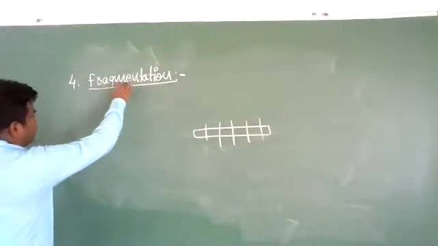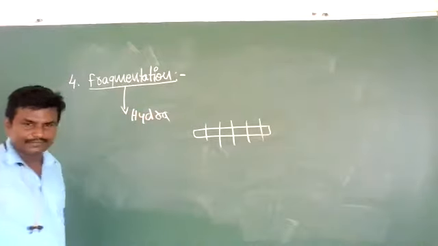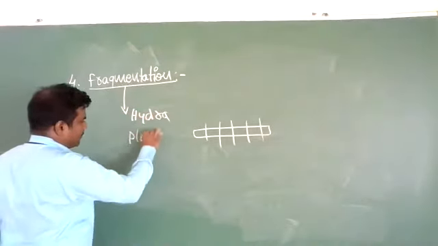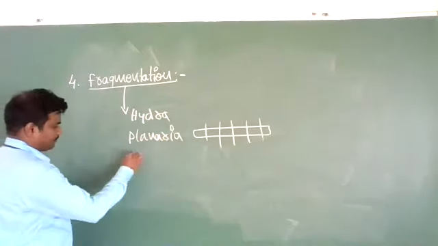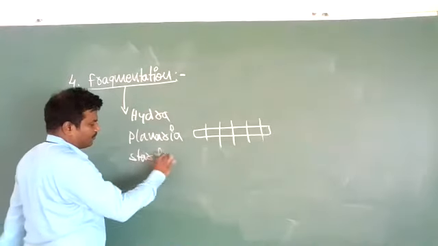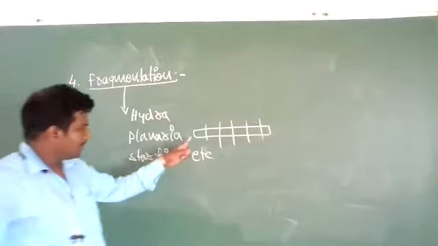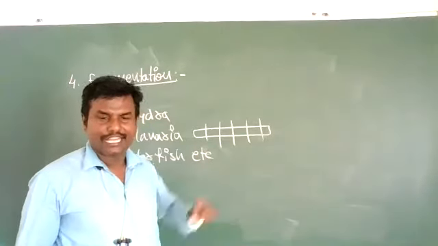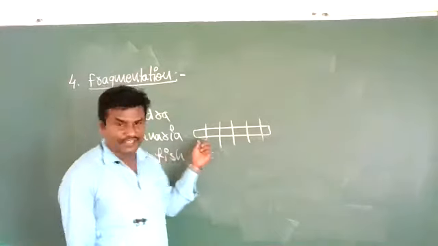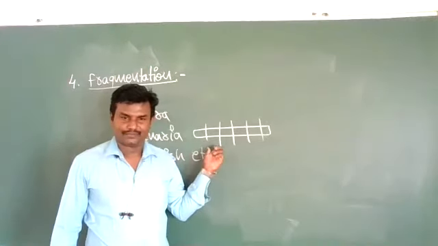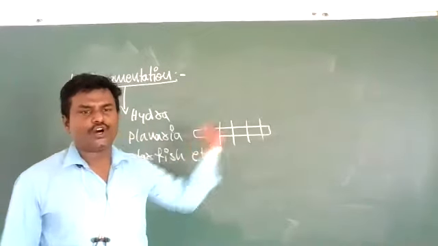Generally, the fragmentation process is seen in Hydra, Planaria, some marine organisms, starfish, etc. In them, the fragmented part is capable of giving rise to a whole body.